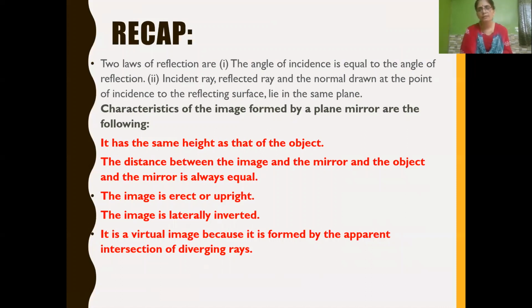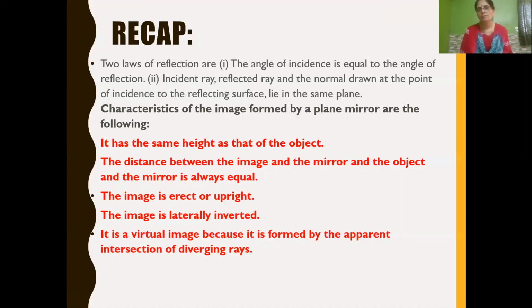So what are the characteristics of image formed by a plane mirror? It has the same height as that of the object. The distance between the object and the mirror and the image and the mirror is always equal. The image is always erect or upright, and the image is laterally inverted. The image formed in a plane mirror is a virtual image.